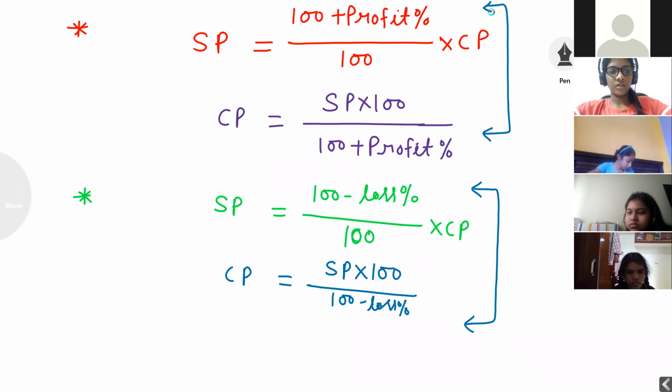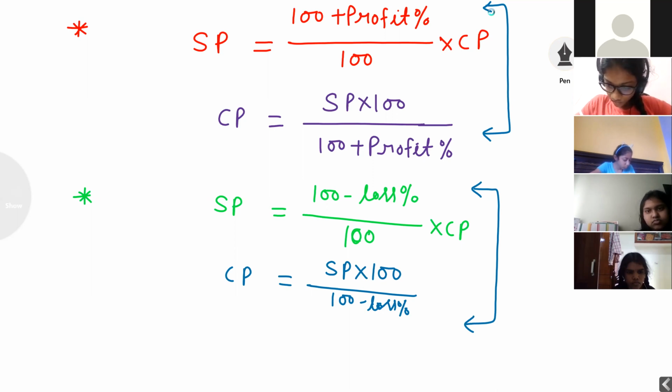When profit percentage is there, how to find CP and SP? When loss percentage is there, how to find SP and CP? Very easy concept. SP formula is very easy. SP is equal to 100 plus profit percentage by 100 into CP. SP is equal to 100 minus loss percentage by 100 into CP.